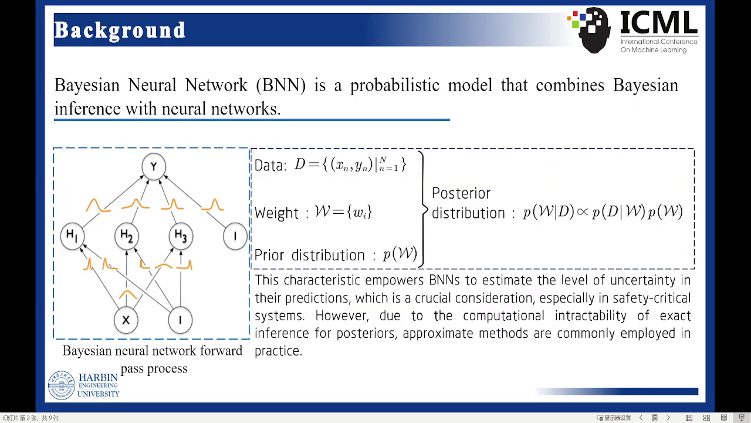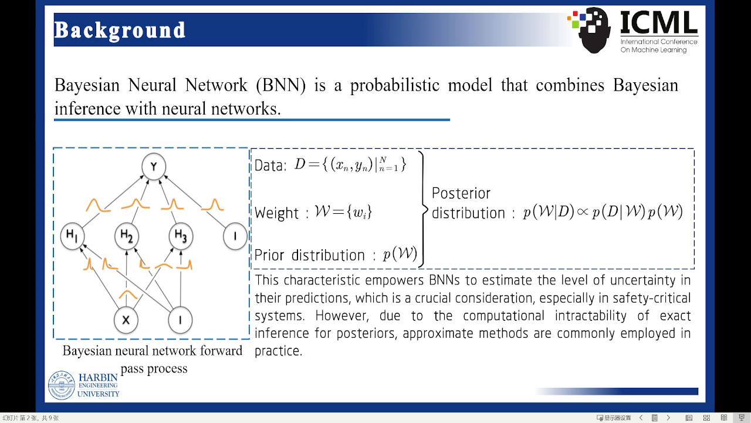Bayesian Neural Network (BNN) is a probabilistic model that combines Bayesian inference with neural networks. They can perform probabilistic predictions by incorporating a prior distribution on the network weights and then inferring a posterior distribution using Bayes' rule. This characteristic empowers BNNs to estimate the level of uncertainty in their predictions, which is a crucial consideration, especially in safety-critical systems.